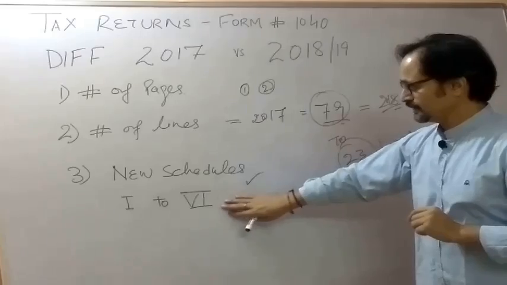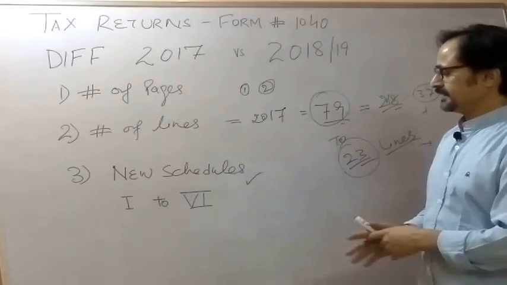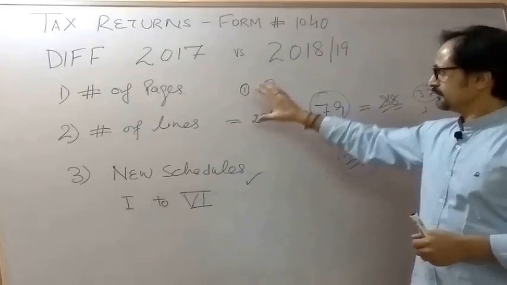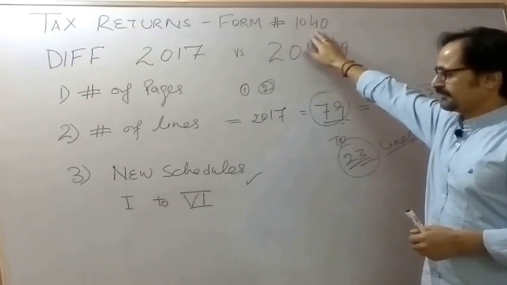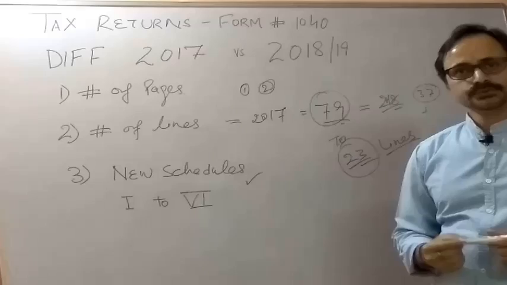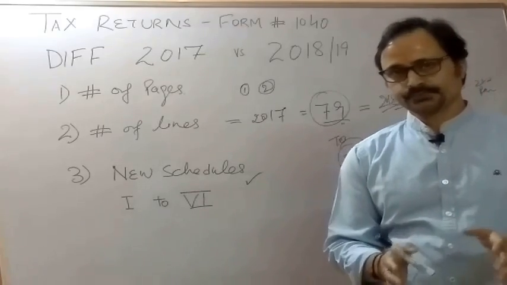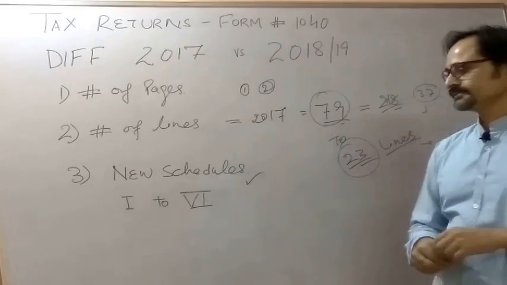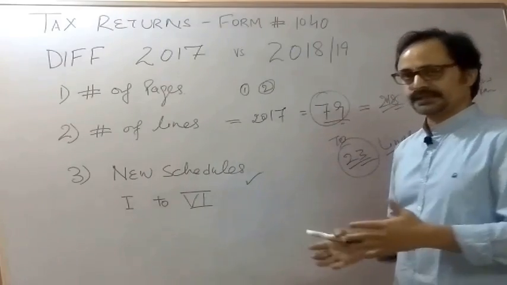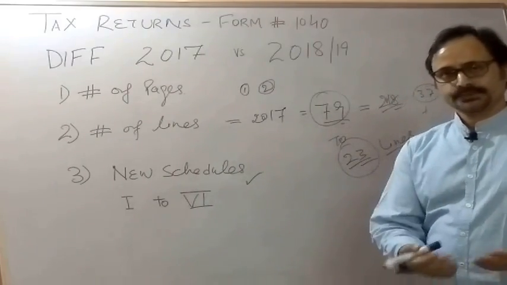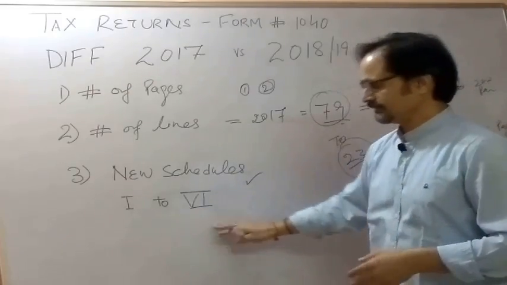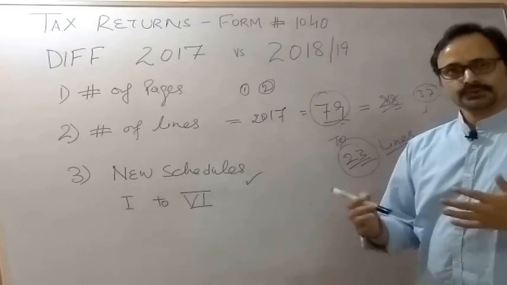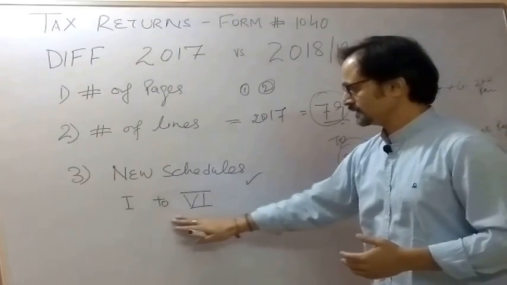So 6 schedules have been added with this form number 1040, and all schedules need not be filled out, only the applicable schedule. All these schedules have different purposes, and we will go through them one by one.